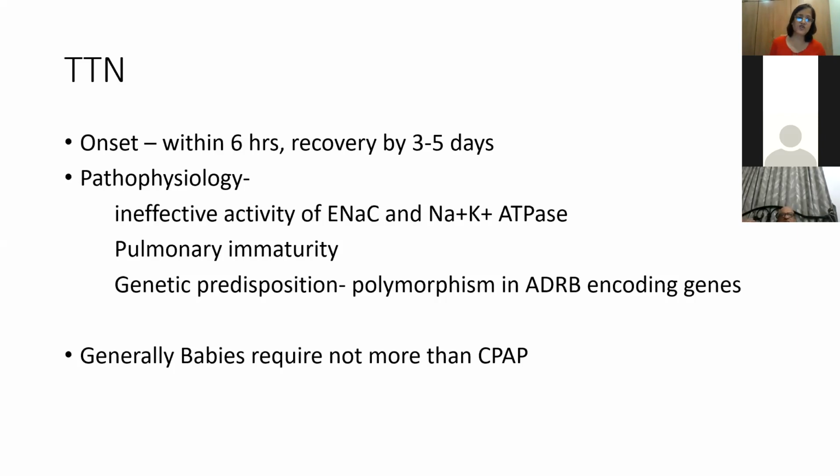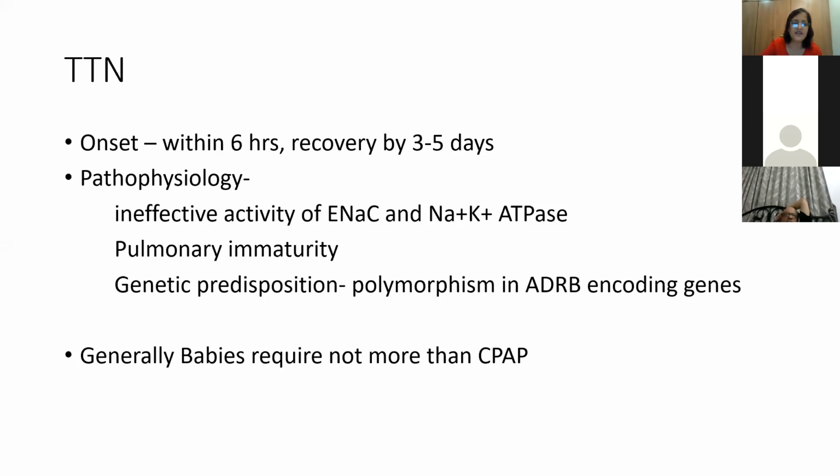There are some studies which show there is pulmonary immaturity. Babies with TTN have a normal lecithin sphingomyelin ratio, unlike RDS, but they have a lesser amount of phosphatidylglycerol. This is what one of the studies has shown. And of course, there is genetic predisposition, because TTN occurs in families, and there is familial clustering of TTN cases. There may be a polymorphism in the ADRB genes, which encode the beta adrenergic receptors. If there is polymorphism, there will be hyperresponsiveness of these receptors, and this leads to TTN.